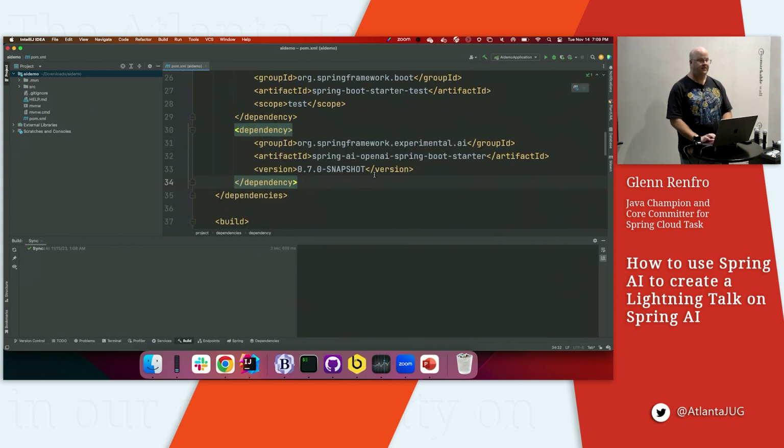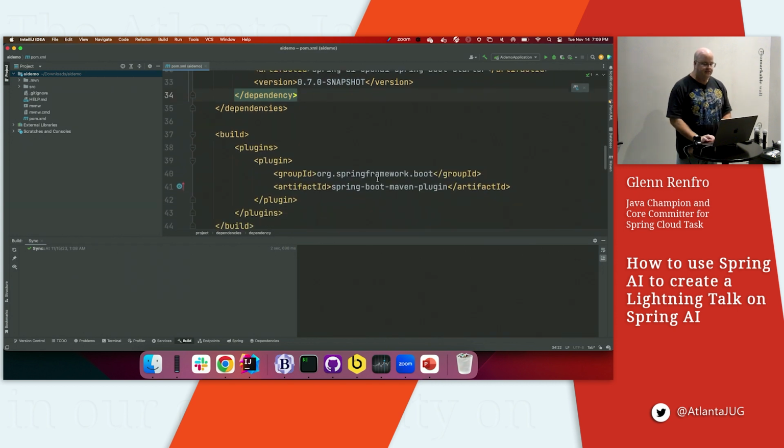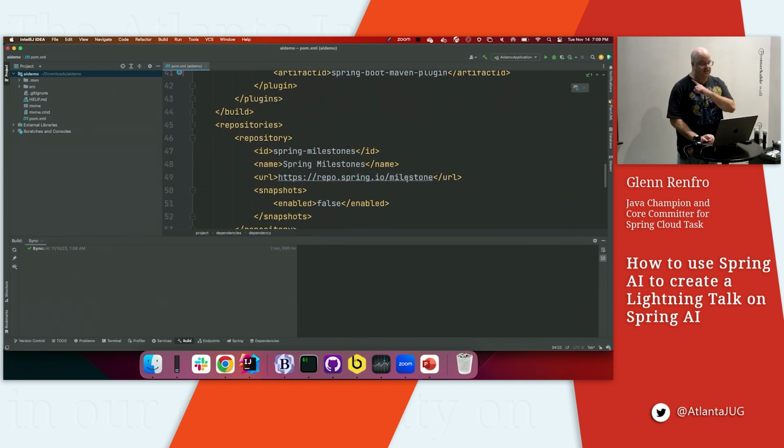But the first thing we want to do is add our dependency for Spring AI, because basically Spring AI says, look, we're going to auto-configure a lot of stuff for you. In this case, I'm going to be using OpenAI, so it's going to give me an AI client interface, but also give me the implementation. Since we're talking about snapshots, an experimental project, or again, it's been promoted, but we're still using the experimental stuff for now, we need to pull in from the snapshot repository.